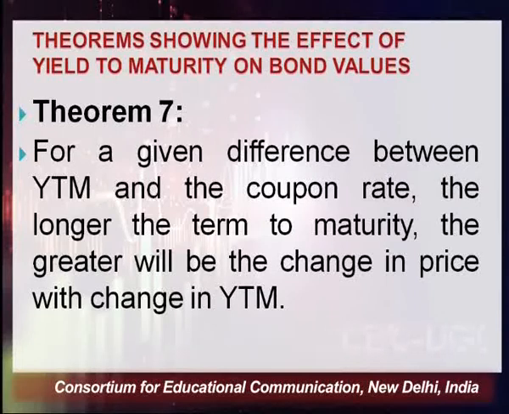Now if I talk about theorem number 7, which is showing the effect of yield to maturity on bond values. Again, yield to maturity I am going to change. For a given difference between yield to maturity and a coupon rate, the longer the term to maturity... Now we have to mind here, my dear students, we are now playing with two factors. Earlier we were talking about YTM only. Now we are talking about the given difference between yield to maturity and the coupon rate, and we are saying that for a given difference between YTM and the coupon rate, the longer the term to maturity, the greater will be the change in price with change in YTM. So this is what we have to understand.